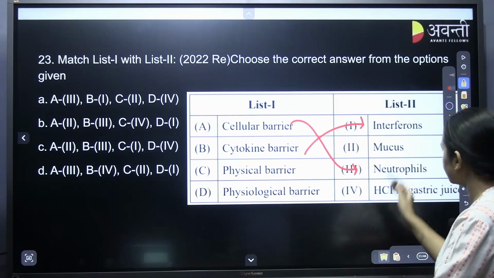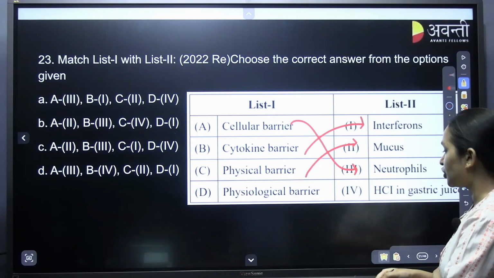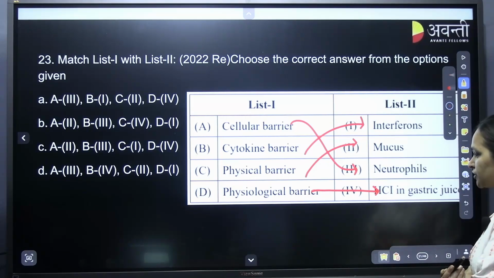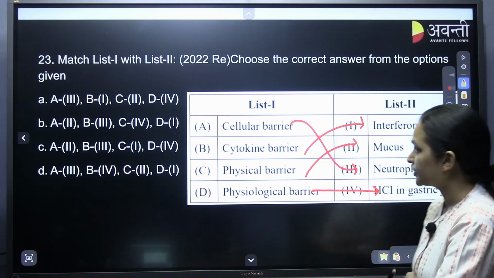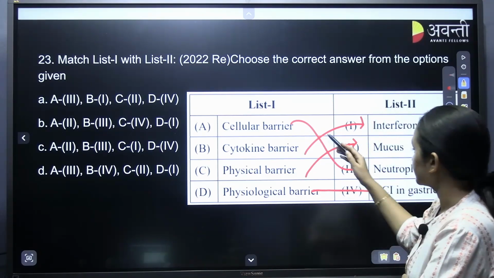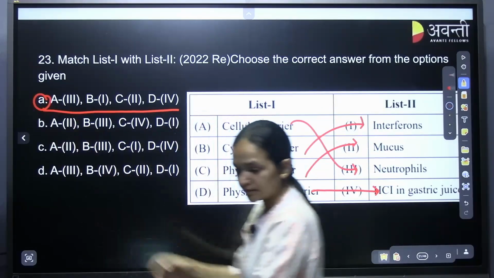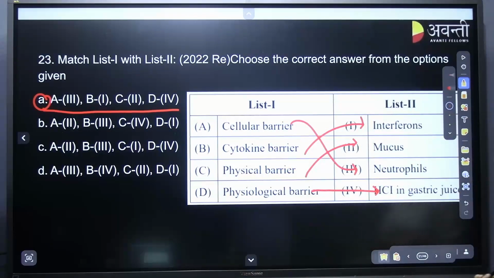Physical barrier, mucus. Physiological barrier, HCl in the gastric juice. D4, C2. Yes. Shall we move on to the next question?